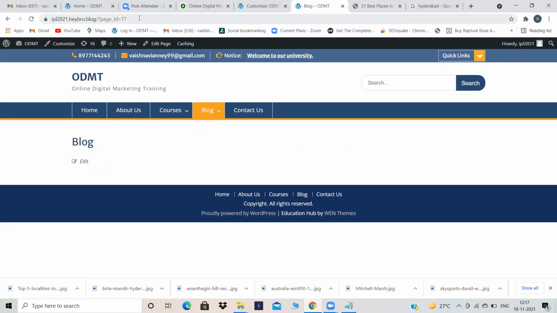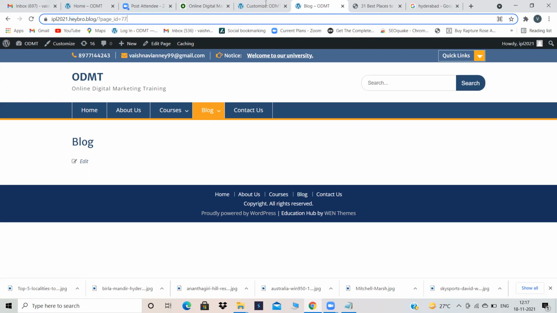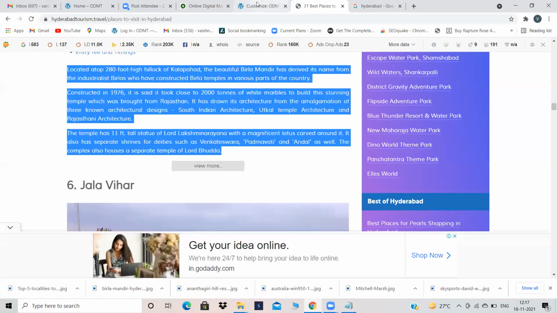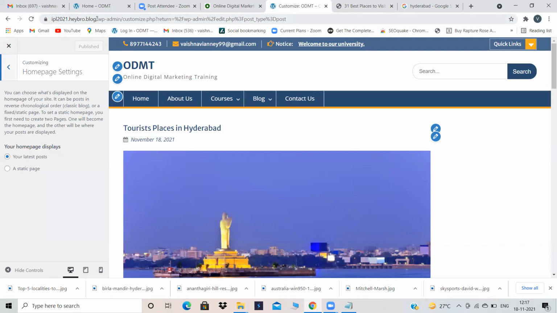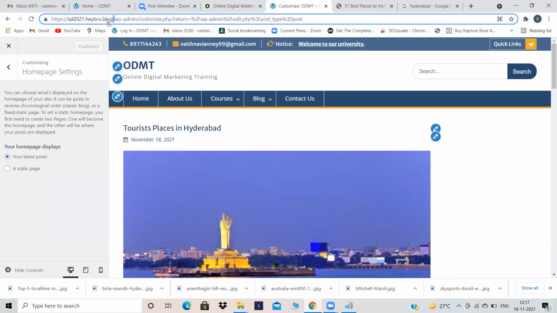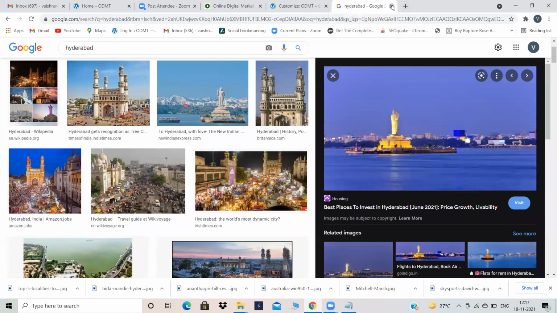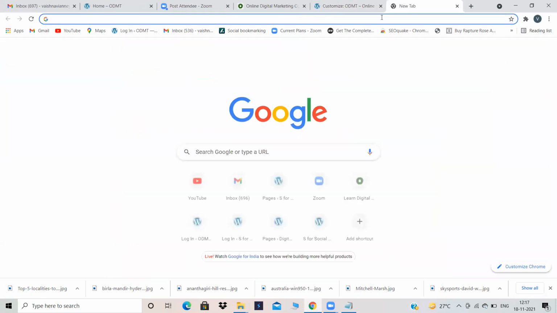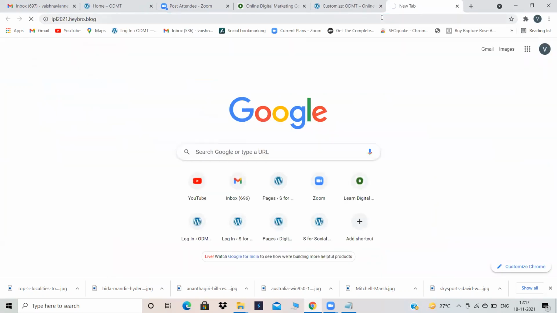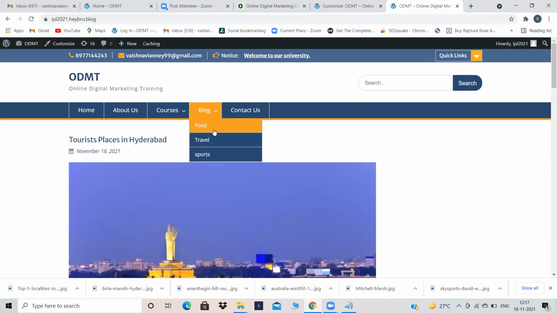I will just remove this, copy this URL and open it in a new tab. See, by default, what is happening? My new posts are appearing in my home page.